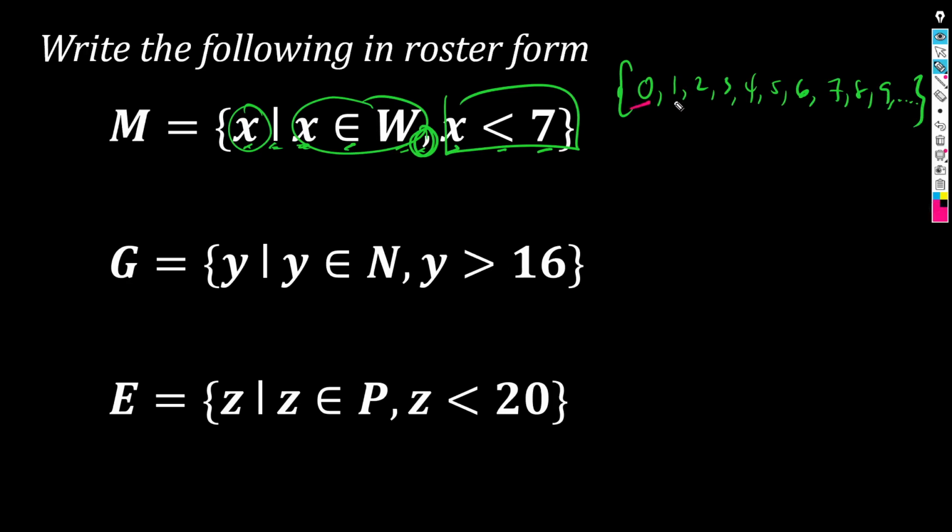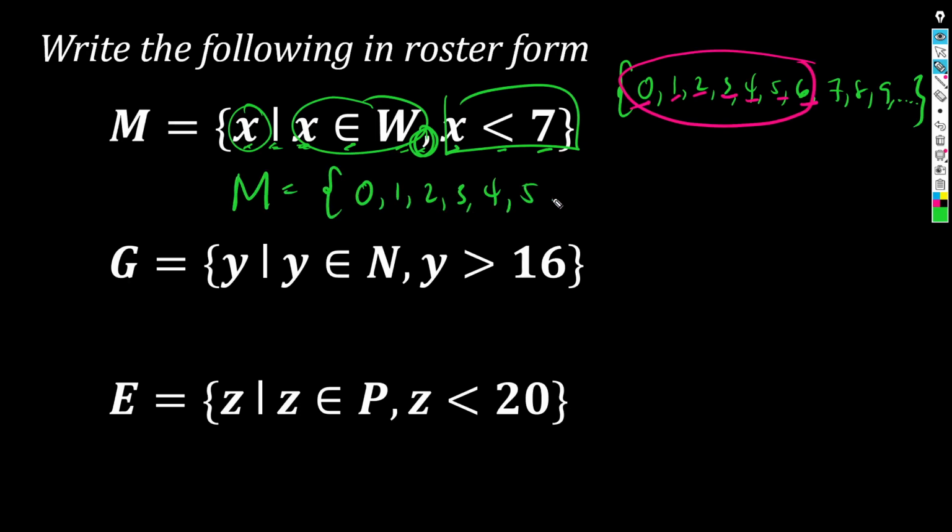Ito lang, sina 0, 1, 2, 3, 4, 5, 6. Stop there. 7 is not less than 7 anymore. So, when I write my final answer, M in roster form is {0, 1, 2, 3, 4, 5, 6}. That's it. Dali lang.